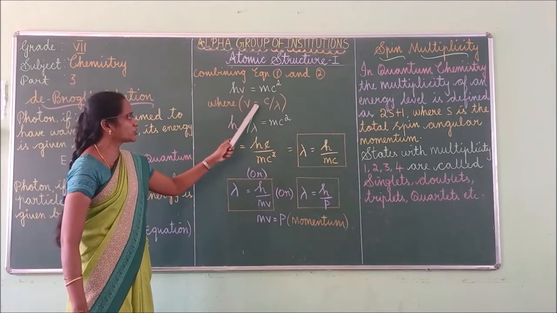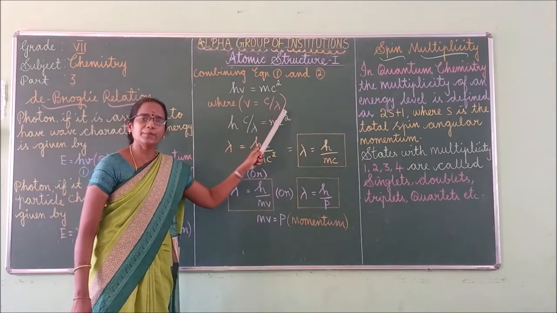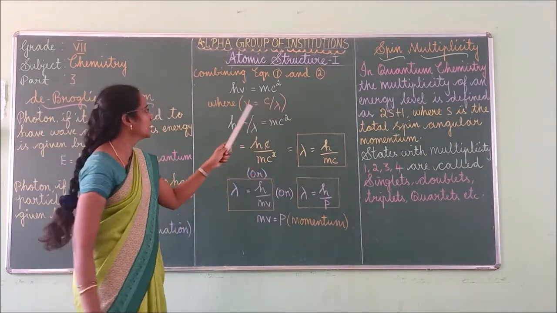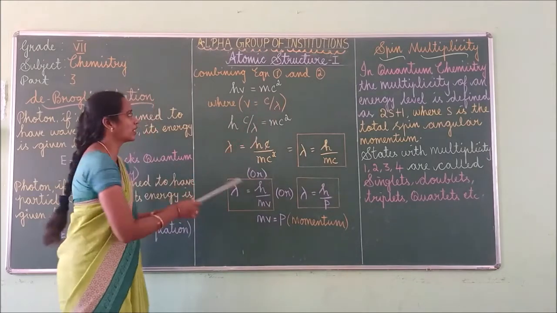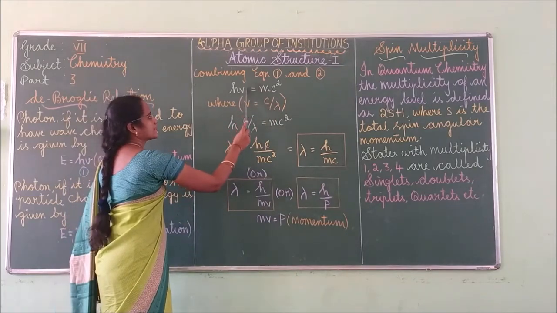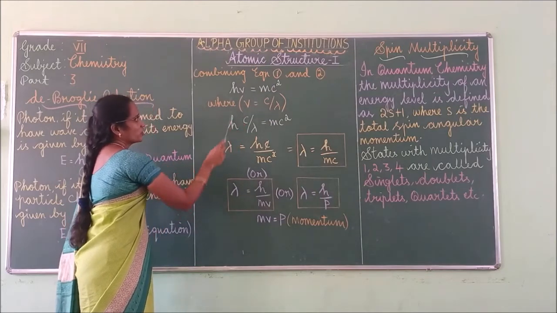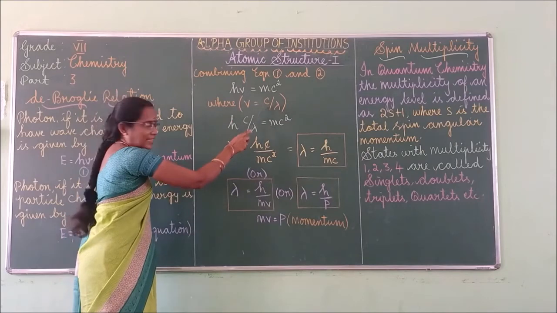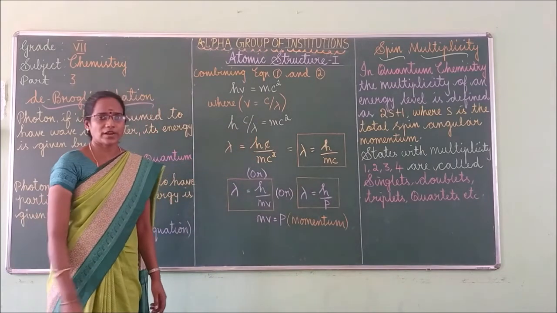and v is equal to c by lambda, where lambda is the de Broglie wavelength. Now we have to substitute this v. So for v we use c by lambda: h c by lambda is equal to mc square.